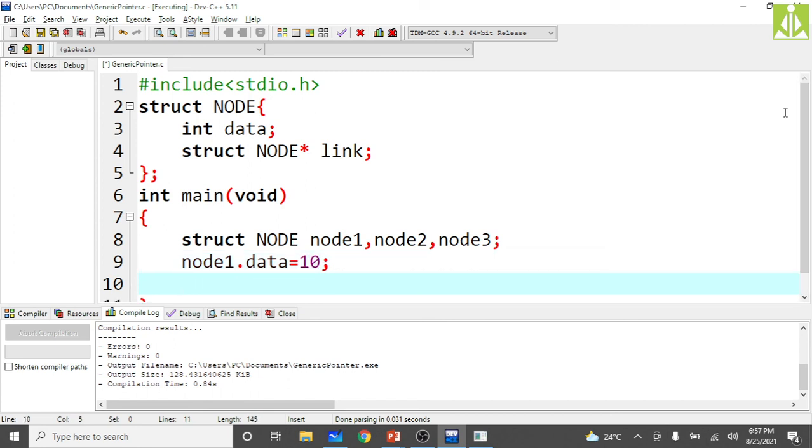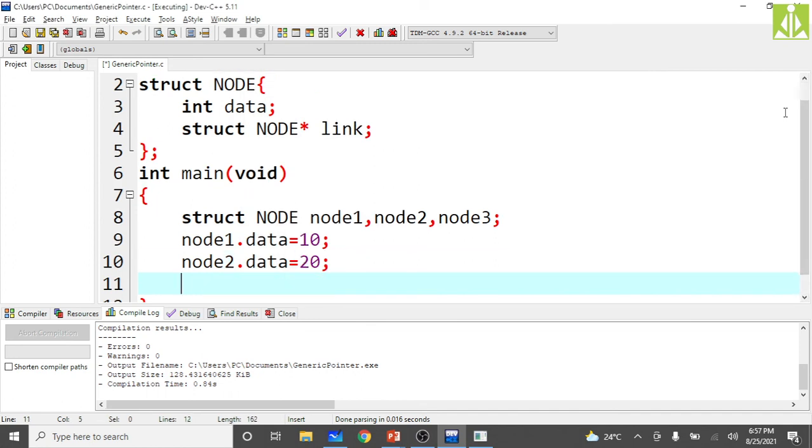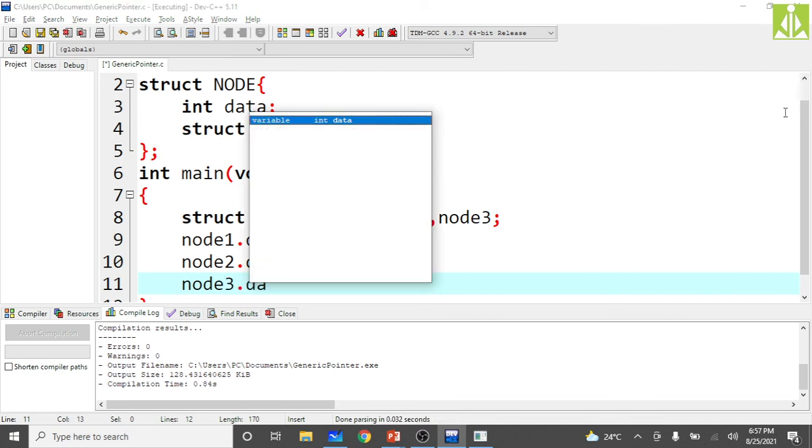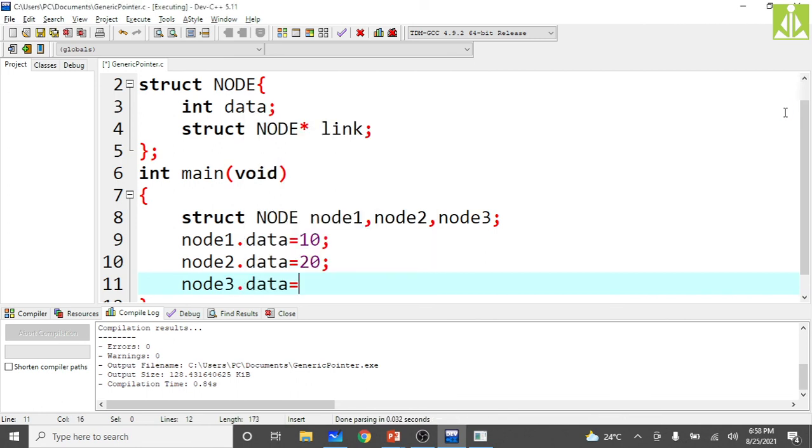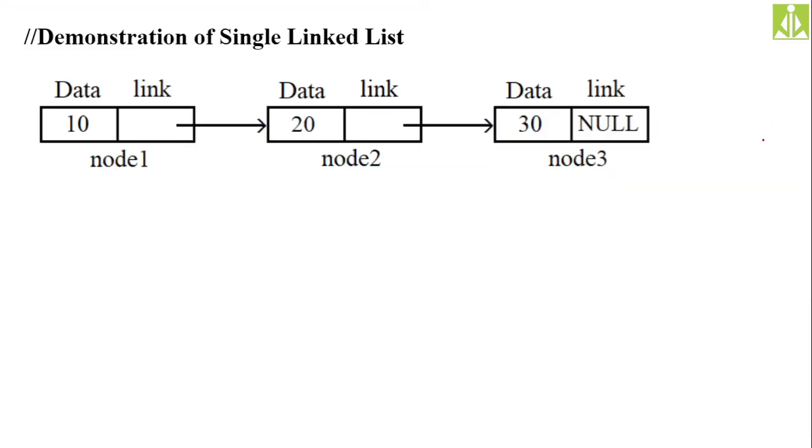Then store the node 2 data, node 2 dot data equals 20, and store the node 3 data, node 3 dot data equals 30. So far we have created node 1, node 2, node 3, and we stored 10 in node 1, 20 in node 2, and 30 in node 3. This storage is also over.